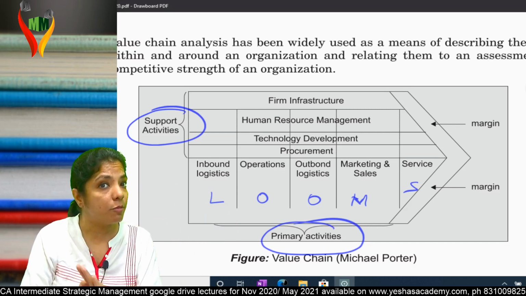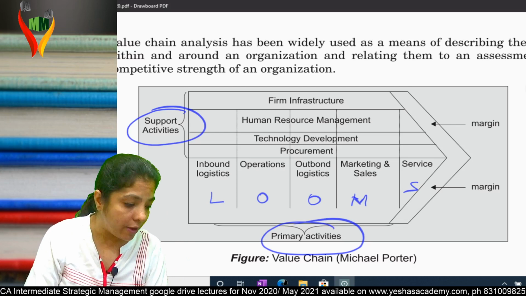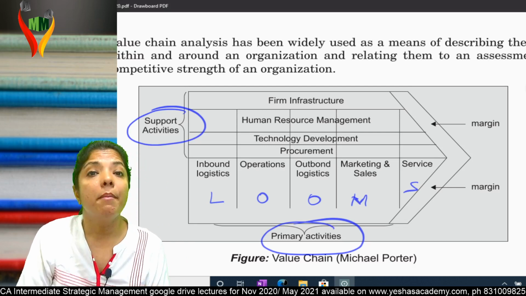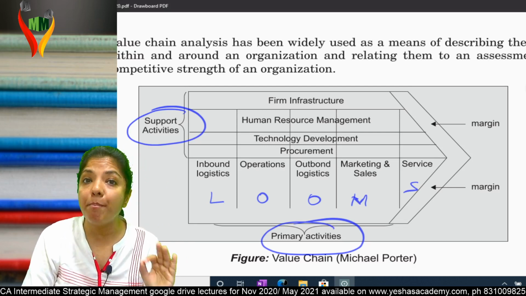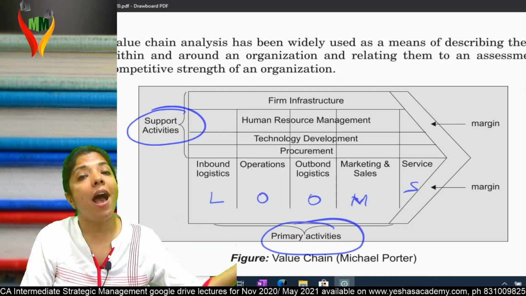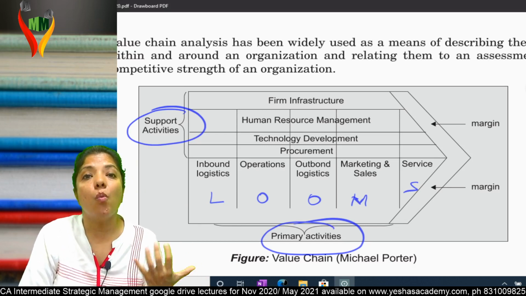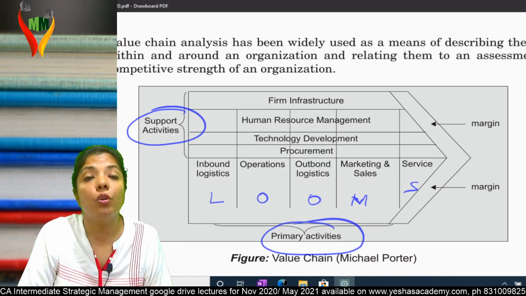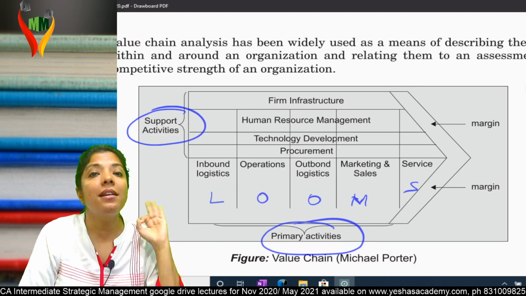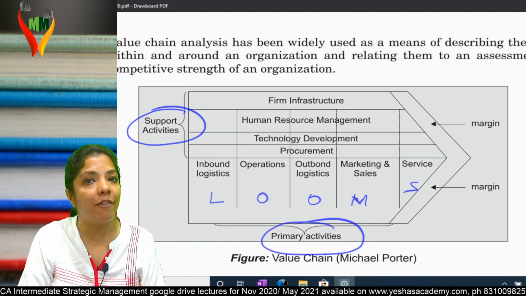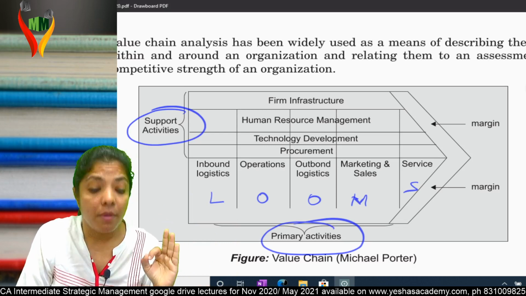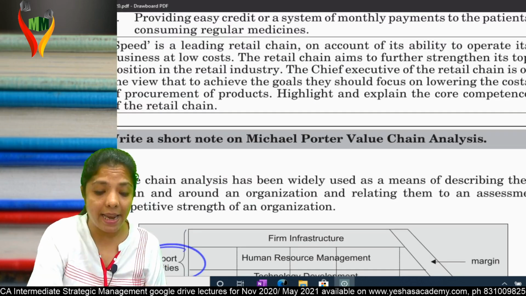In all 9, listen to me, in all 9 you have to give bare minimum performance. But only by giving bare minimum it won't work. Only bare minimum will not suffice. You have to identify out of these 9 where you have a unique quality, your core competency, work on that, and that will attract the customers, and the others are bare minimum, so you'll be able to have an edge over your competitors. Am I clear? Is Michael Porter's value chain analysis clear?